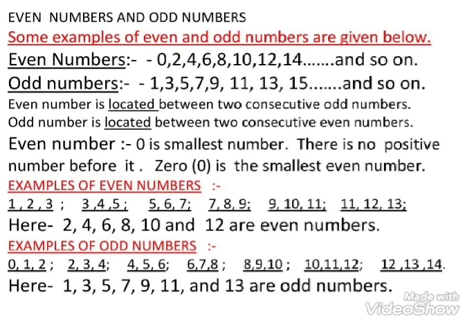Now we come to examples of odd numbers: 0, 1 and 2. Here 0 and 2 are even numbers and 1 is an odd number. 2, 3 and 4. Here 2 and 4 are even numbers and 3 lies between 2 and 4.